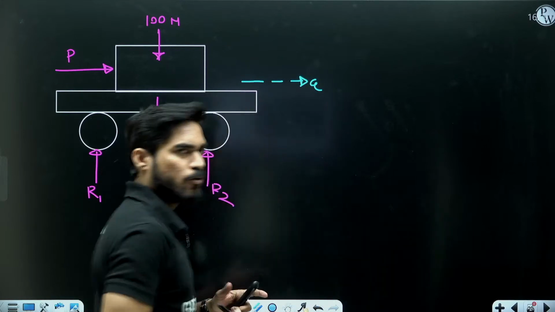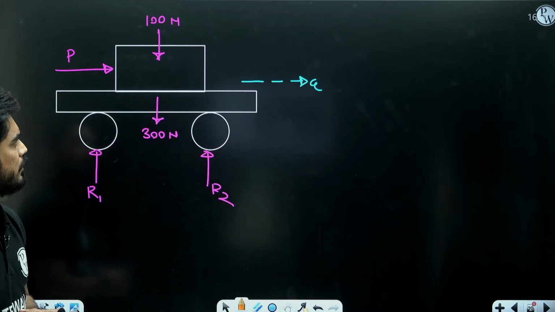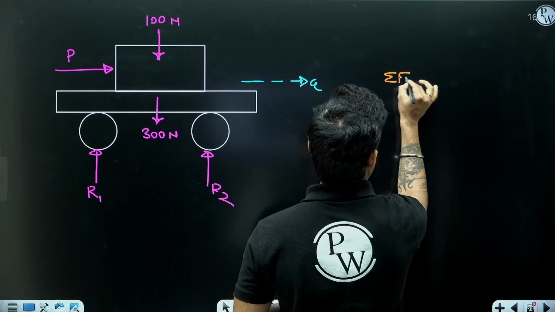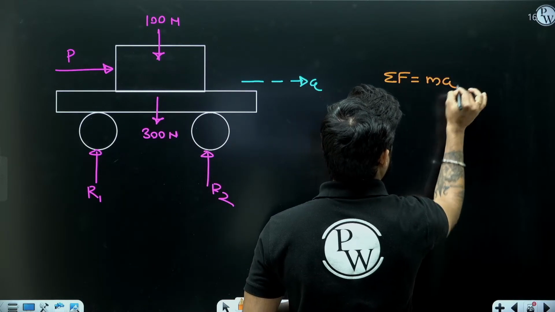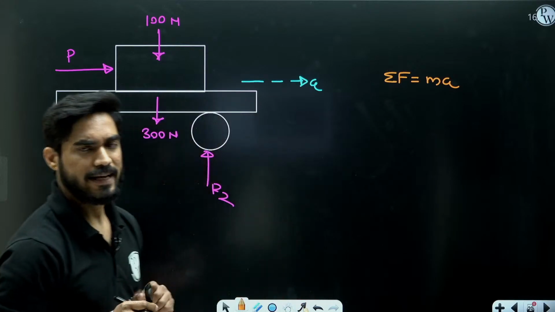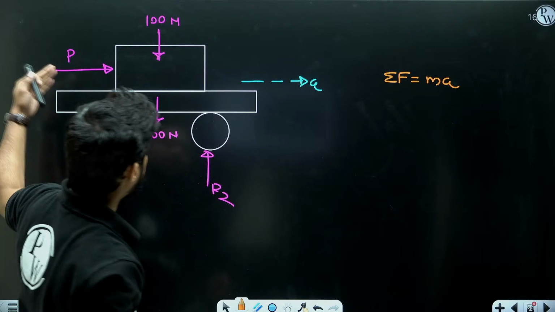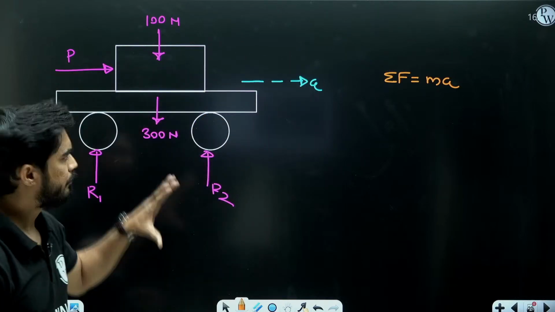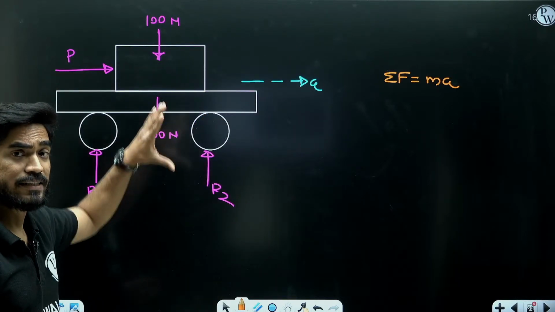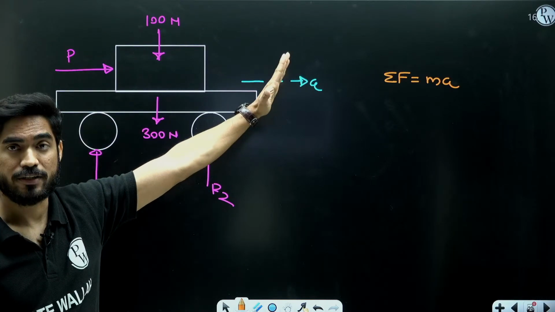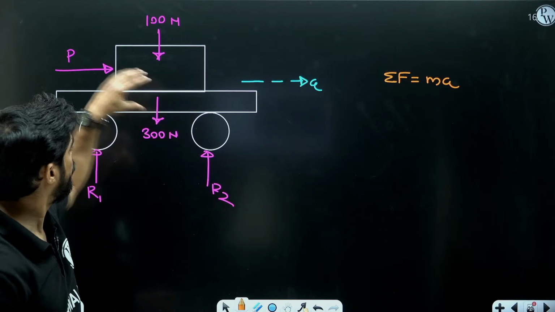So from Newton's second law, can I say summation of F equal to ma? Yes, I can say that. What is the net force in the direction of motion? Right now we are considering both the bodies together. So the net force in the direction of motion is P.